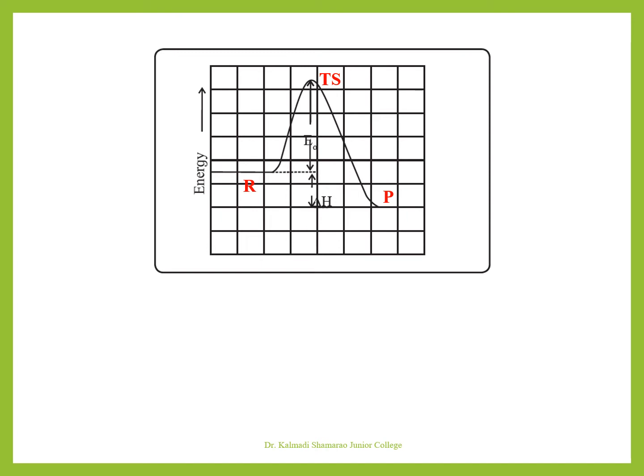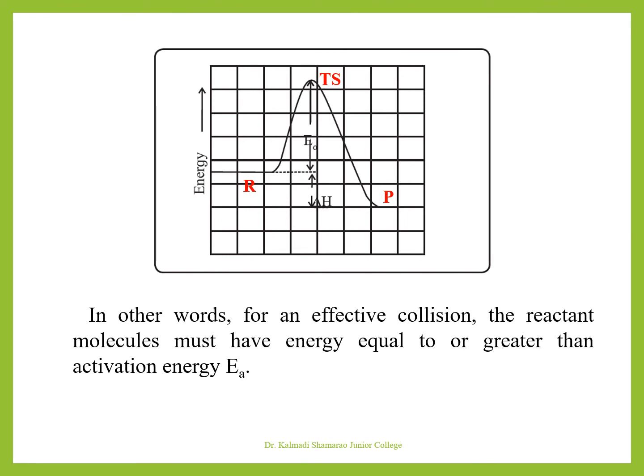The difference between energies of the reactants and products is denoted by delta H, that is, enthalpy of the reaction. Imagine that reactant and product are two villages and the transition state is a high mountain between them. Villagers have to climb that mountain to go to the other village. Thus, only those people who are energetic enough to climb that barrier can go to the other village. In other words, for an effective collision, the reactant molecules must have energy equal to or greater than the energy of activation EA.